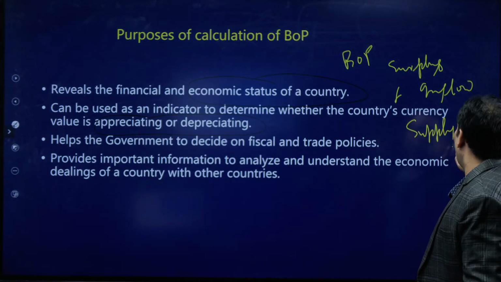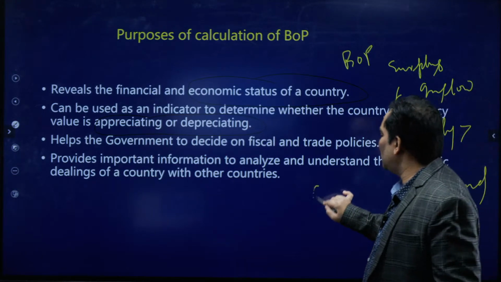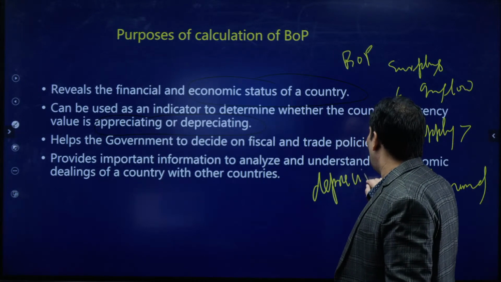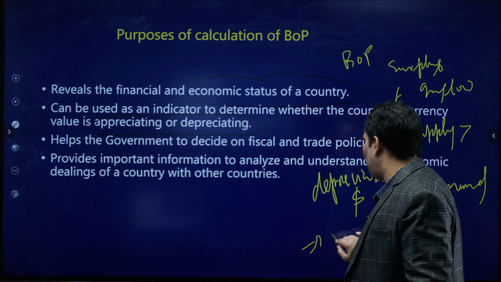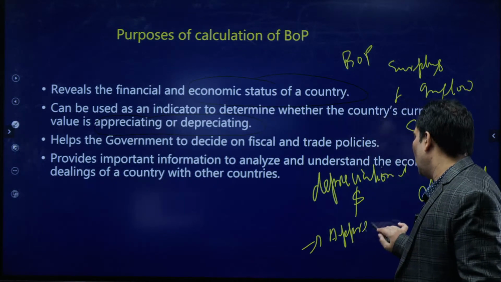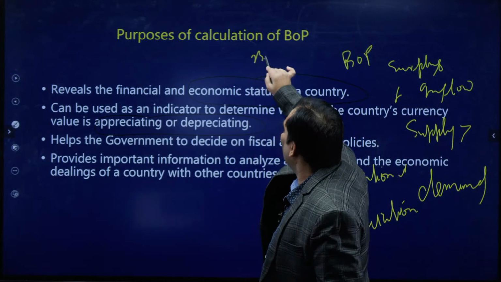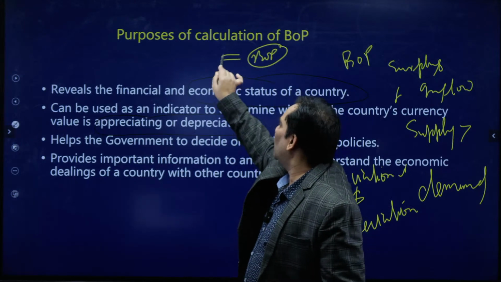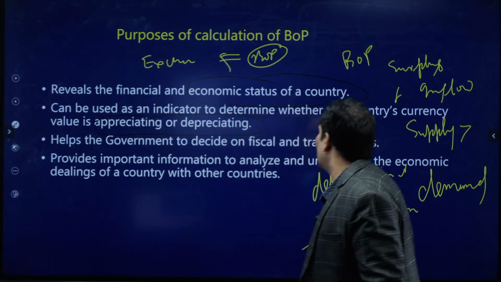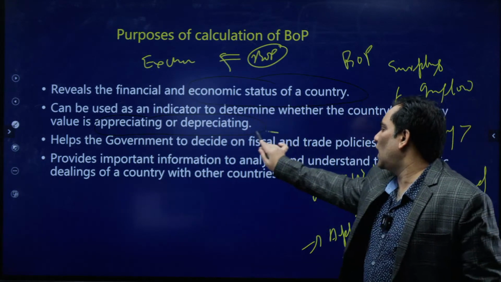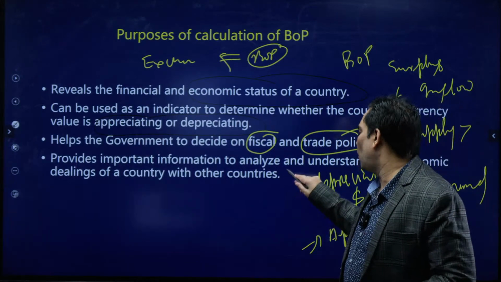When supply is more than demand, the result is depreciation in the value of the dollar, and depreciation in the value of the dollar is nothing but appreciation in the value of the rupee. So by the condition of BOP, this can be an indicator of exchange rate and other things. It can be instrumental for fiscal and trade policy. At the same time, we can get an analysis of the trade policies.